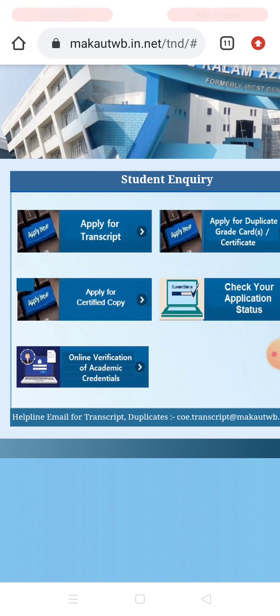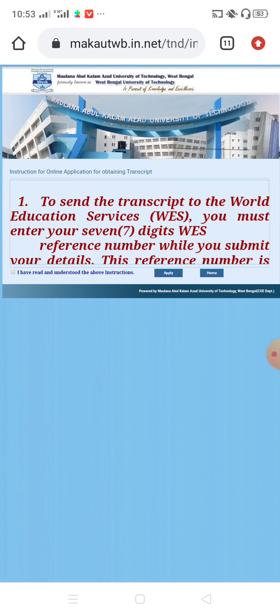If you apply for transcript from this official website, you will receive the transcript through speed post. You can put your home address, and it will be delivered to your home address. As the students are telling, within 7 days you will get the transcript.